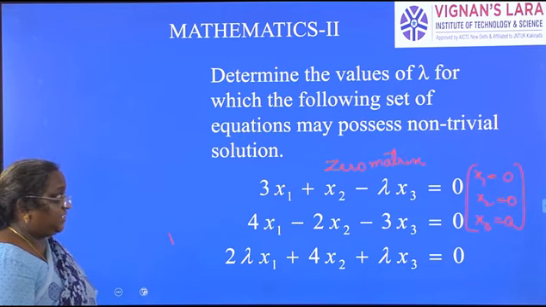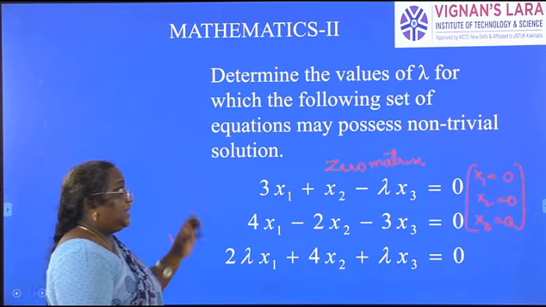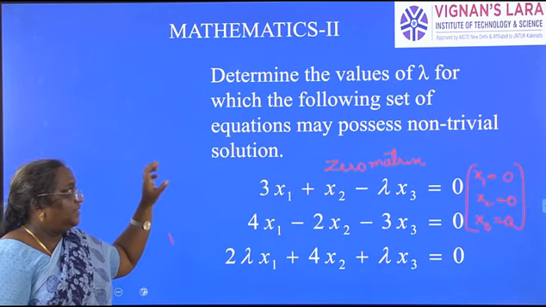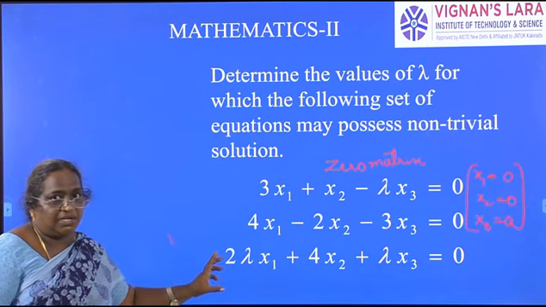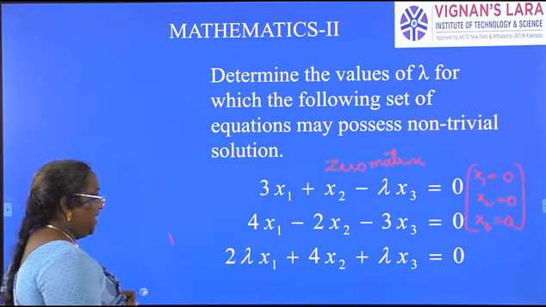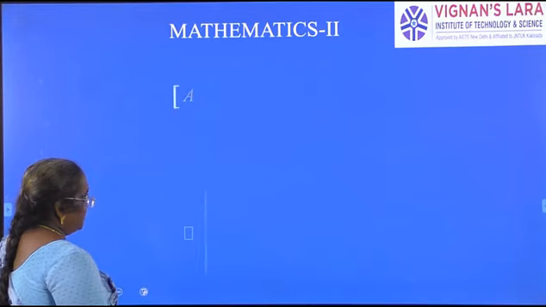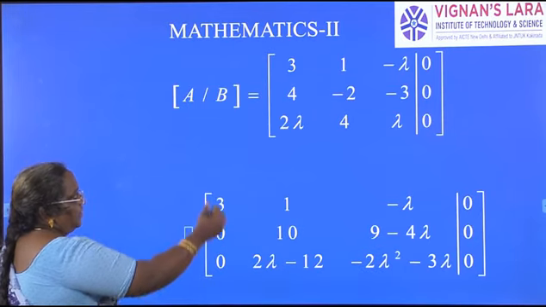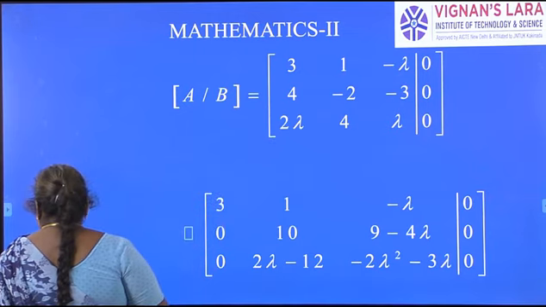So what is the condition we have? For a system to have a solution other than the trivial one, the determinant of the coefficient matrix should be equal to 0. Before that, we have to write the given system of equations in matrix form. If you write it in matrix form, this is what you get.